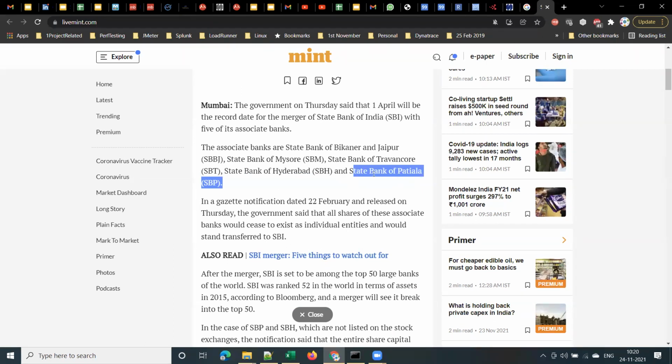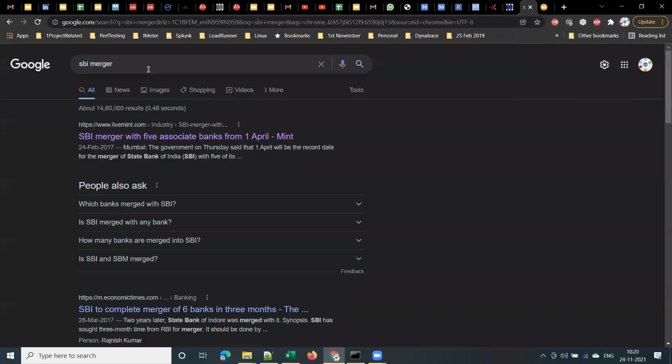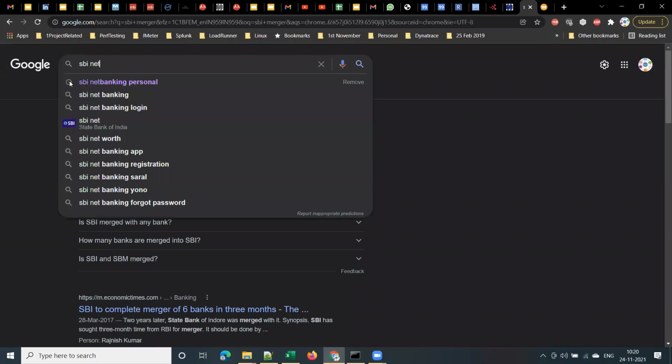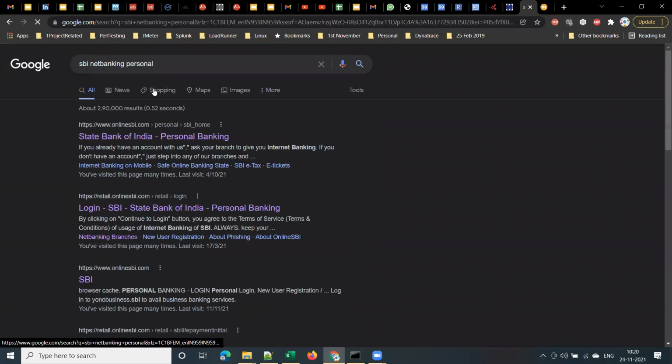All these have their own net banking applications. At least the URL used to be different. But once the merger is completed, everyone has to use onlinesbi.com. What is the URL of SBI net banking, guys? Anyone remember? onlinesbi.com, right?